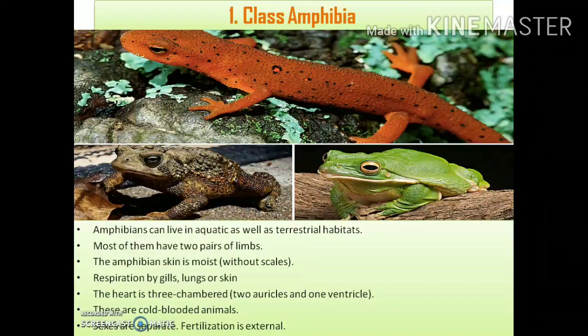Next, respiration is by either gills or lungs or skin, because as their skin is very moist, it helps in the exchange of gases. Also, the aquatic ones can respire through gills, while they can respire through lungs as well when they are on land. Clear? Next, the heart of the amphibians is three chambered, having two auricles and one ventricle.